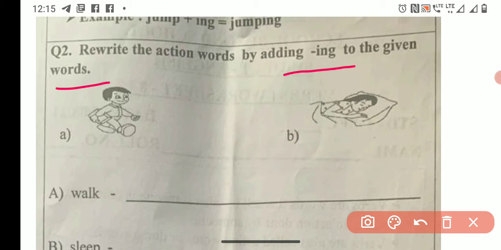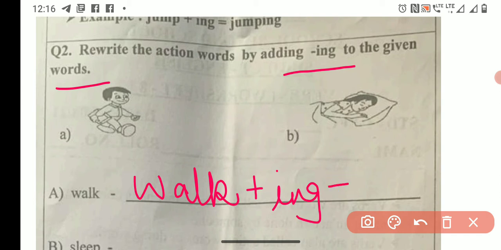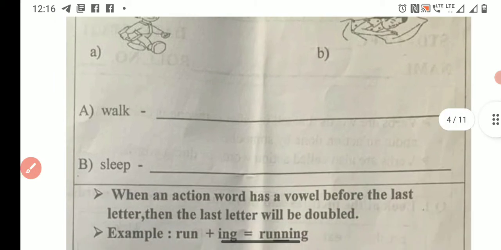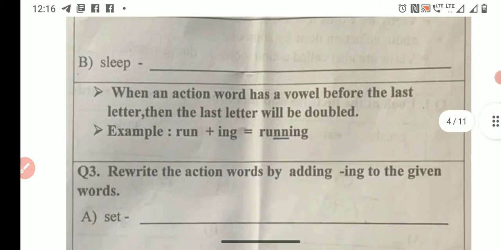So here you have to write walk. Action word by adding ing: walk plus ing. What does it become? Walking. Like this you have to write, children. Next one is sleep. So sleep plus ing will be sleeping.